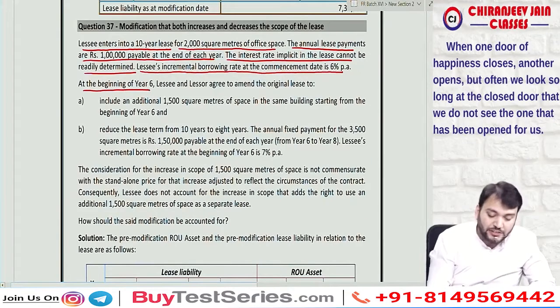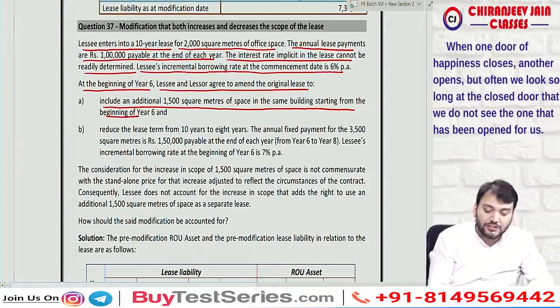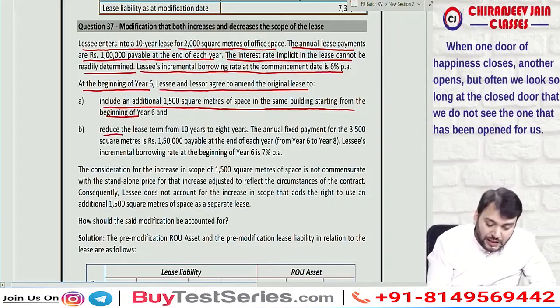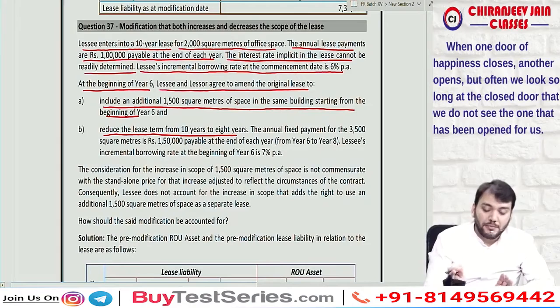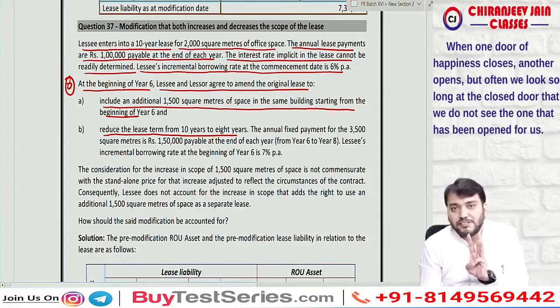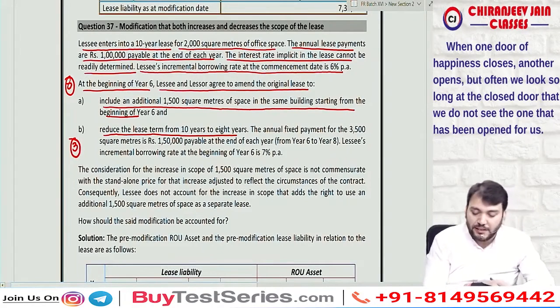At the beginning of year 6, lessee and lessor agree to amend the original lease to include an additional 1500 square meter of space in the same building starting from the beginning of year 6. So this is an increase in the scope and a reduction of the lease term from 10 years to 8 years. So initially it was 10 years, but now it will be 8 years. So out of 10 years, 5 years have already expired. So can I say out of the remaining 5, 2 years are reduced, so the remaining lease term will be 3 years? Yes, sir.